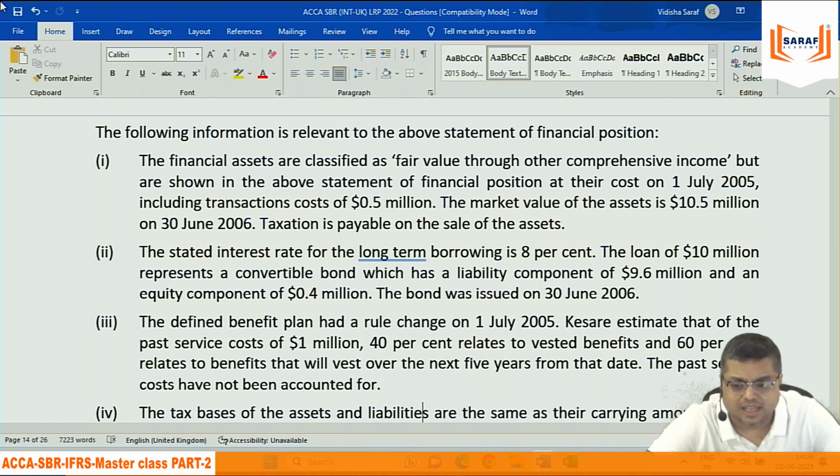The financial assets are classified as fair value through other comprehensive income, but are shown in the above statement of financial position at their cost on 1st July 2015, including transaction cost of 0.5 million. The market value of the assets is 10.5 million on 30th June. The taxation is payable on the sale of the assets.